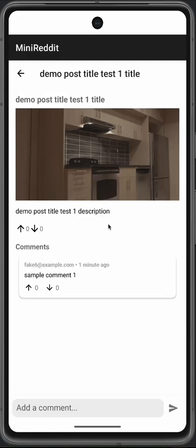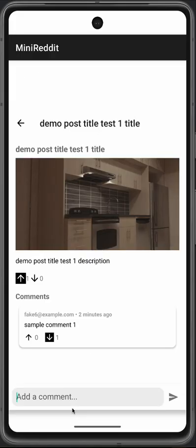So clicking on this post here, and this was fake 6 who created this post as well as added this comment. And if I click on here, uploading this and downloading this one, and then adding a comment, all right, sample comment 2 by fake 4 user.